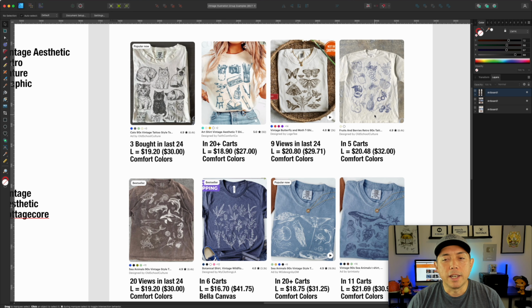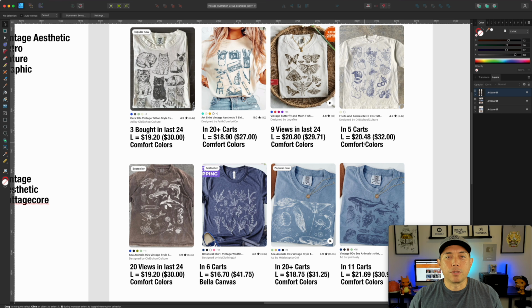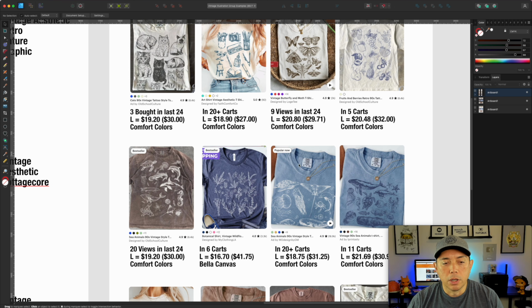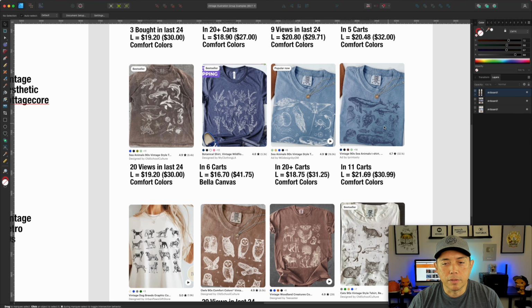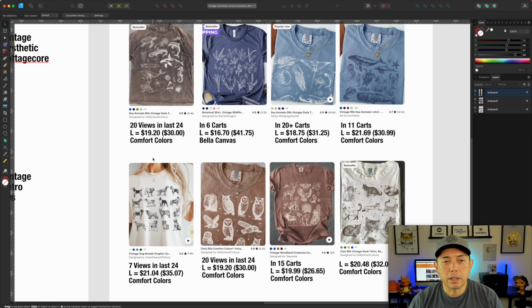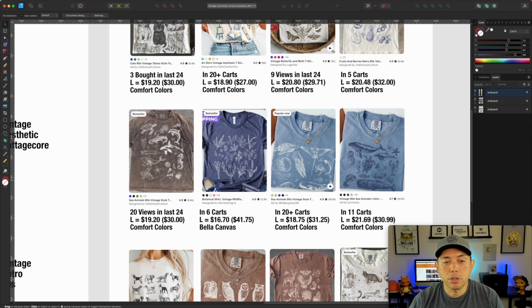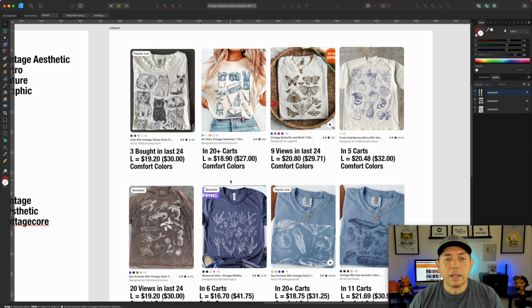So the next step, now that we've found the trend and we can see that this style is something lots of people like to buy, is, what are we going to design? So we can go back into Etsy, and we will. You'll notice there's a lot of sea creatures, and that's great, but there could be a lot of competition in sea creatures. So we're going to look in Etsy, see sea creatures, and also try to see if there's something that we can stand out with.